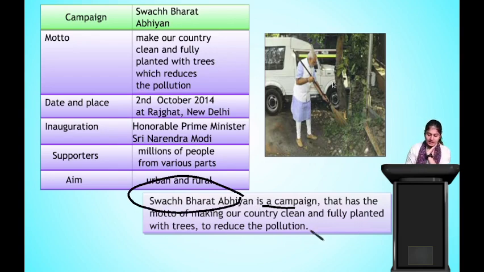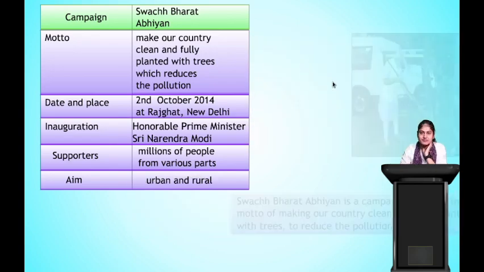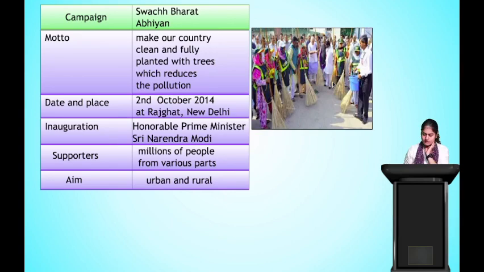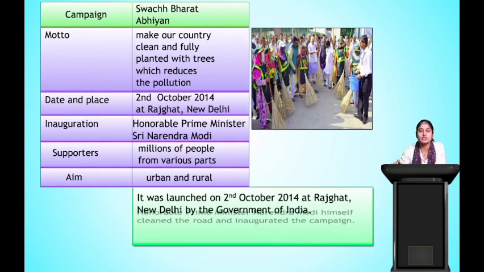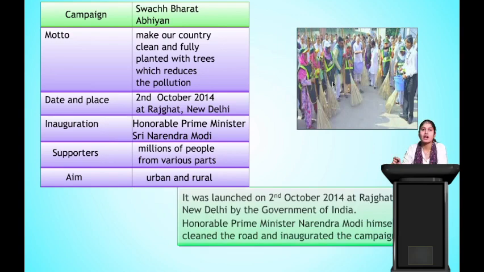Next, when was it started? This will be called the body of the paragraph, the main topic of the paragraph. It was launched on 2nd October 2014 at Rajghat in New Delhi by the Government of India. Next, who inaugurated? Honorable Prime Minister Narendra Modi himself cleaned the road and inaugurated the campaign. Clear?